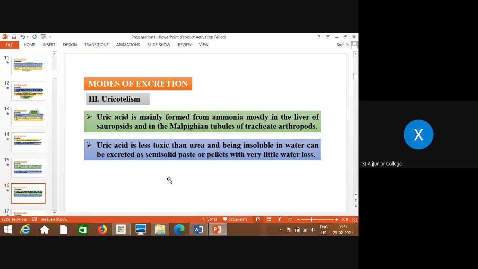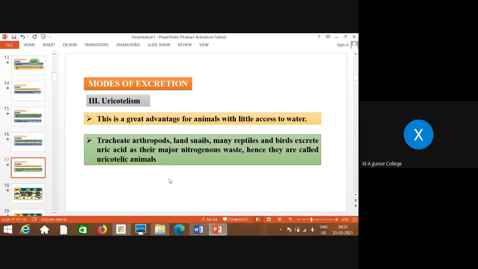I'll give you one example. If you have seen the waste of mice or rats, you must have observed that their excretion is in the form of small dry pellets, isn't it? That is uricotelism.